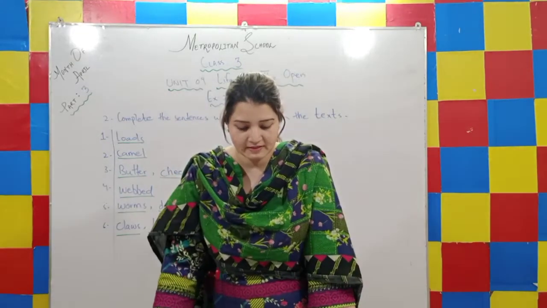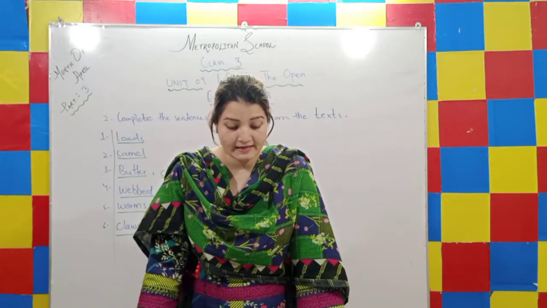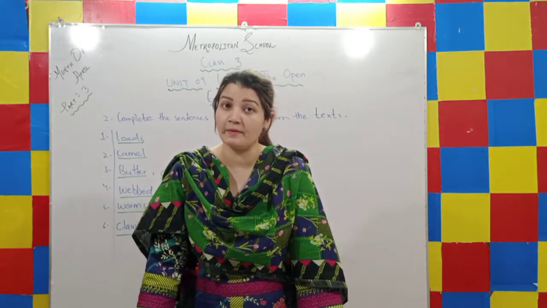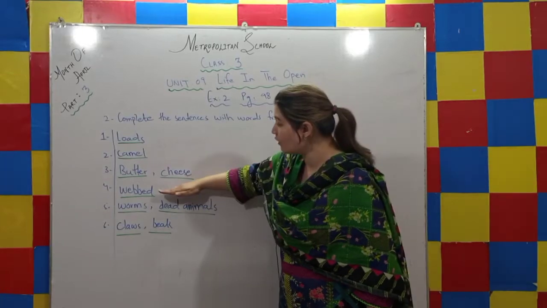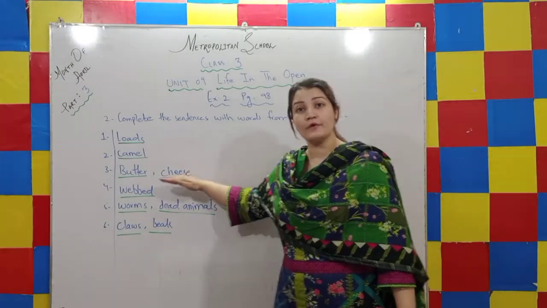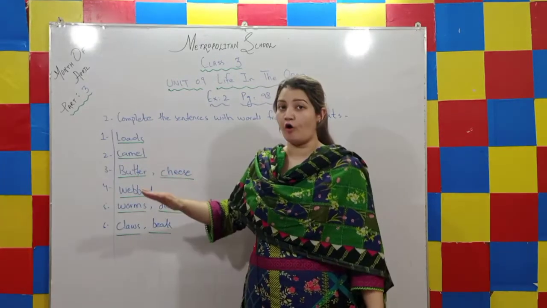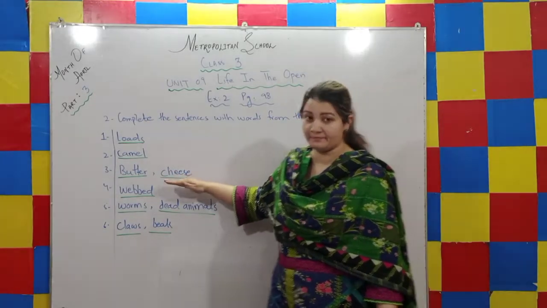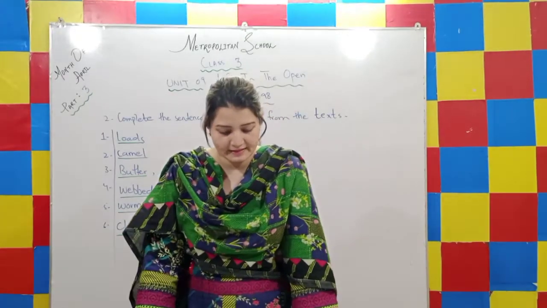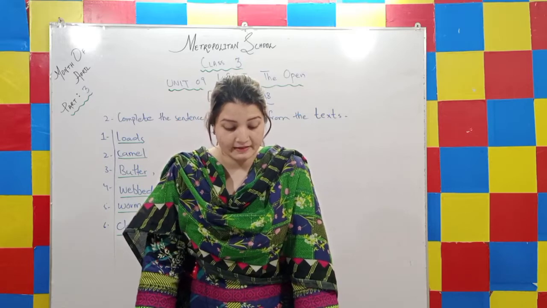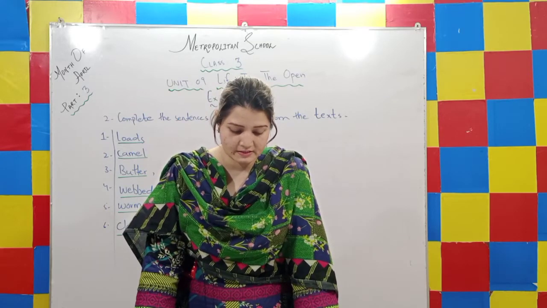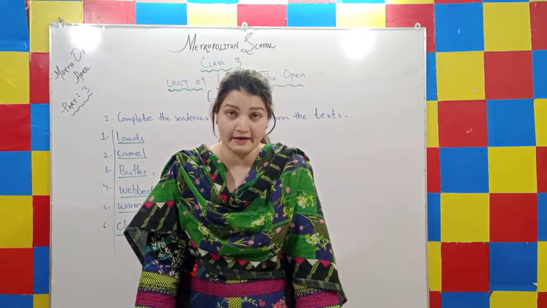Let's move towards the next sentence. A duck has webbed feet for swimming. A duck has webbed feet for swimming because it can also walk, so its feet are very webbed. Now let's move towards the next sentence: a duck eats dash and grasses, but a vulture eats dead animals.